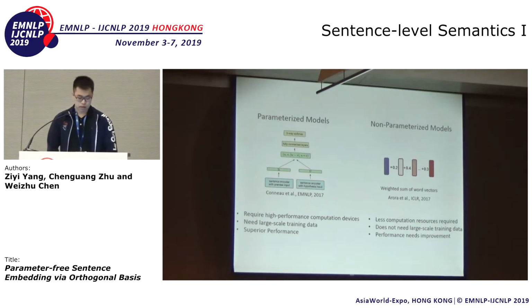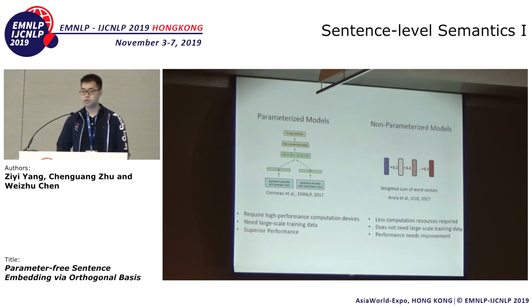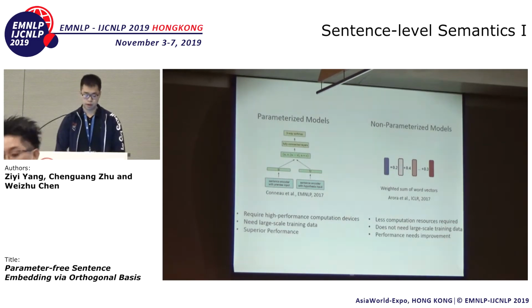In contrast, with non-parameterized models, for instance, we try to represent the sentences as a weighted sum of the word vectors. So you can usually run the training or the inference on a single CPU. This is highly desired in cases where computational resources are scarce, for instance, when you run on mobile devices. Also, usually you don't need large-scale training data because in some cases you don't have any trainable parameters at all. However, in previous work on non-parameterized models, the performance of these models is not comparable with their parameterized counterparts.